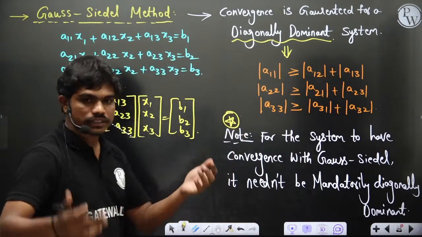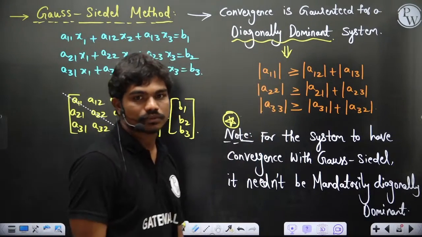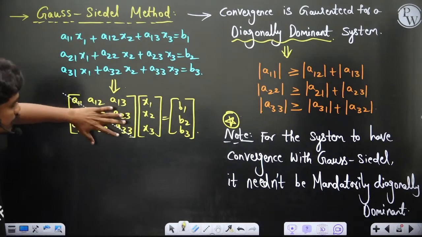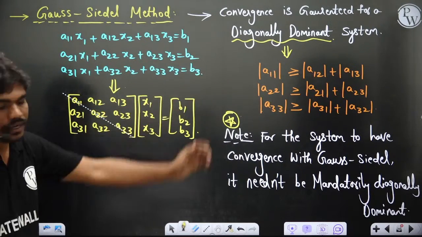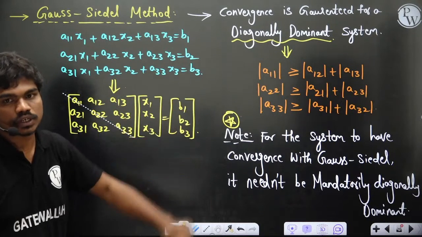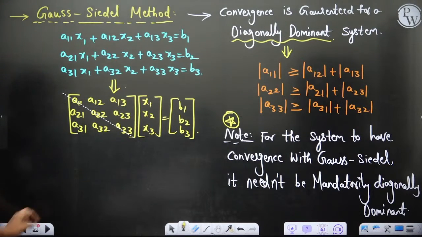But since we always need to have a guarantee for the solution, we convert the system into diagonally dominant systems. Okay, so how do we do that? Just by swapping the equations. Let's say for example, in this form we are not getting diagonal dominance. Then we'll swap some equations and we'll see whether we are getting diagonal dominance or not. Now if you look at the system, let's see how we actually follow the process.